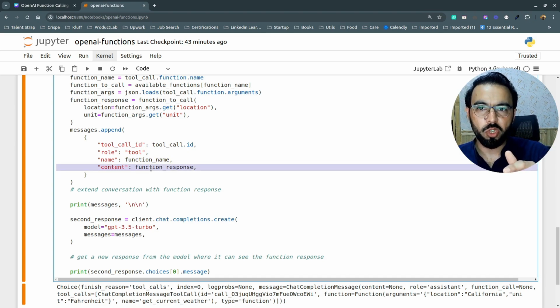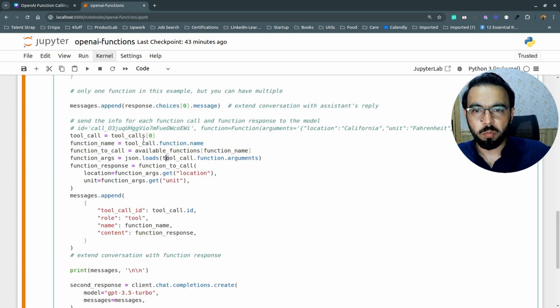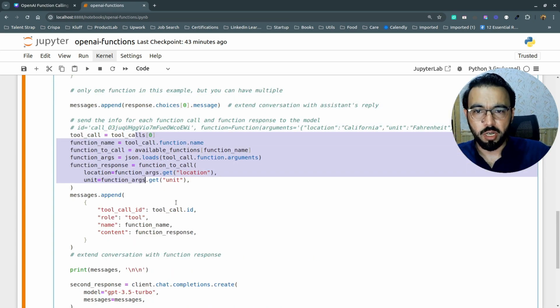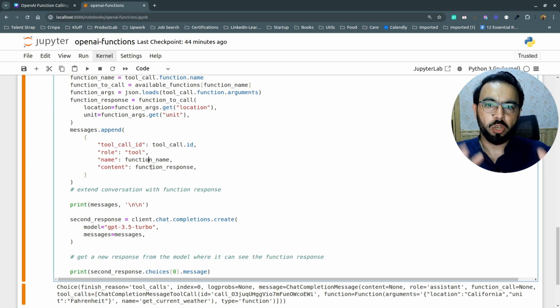Now next time when you call the GPT model with that query, first it will return that the GPT model wants to call this function, and then when we process this whole thing, getting the function and passing the location, we are setting the messages here, and the GPT model will actually return us this response instead of giving us the tool call function name. So here you can see that we are doing everything explicitly. We are getting the function name, the location and unit, passing them to the function, getting the function response, and passing that function response back to the GPT model.